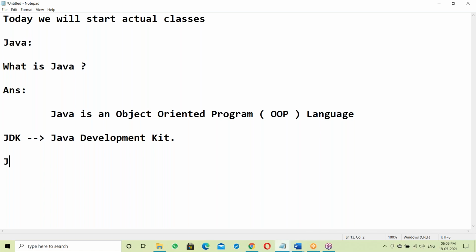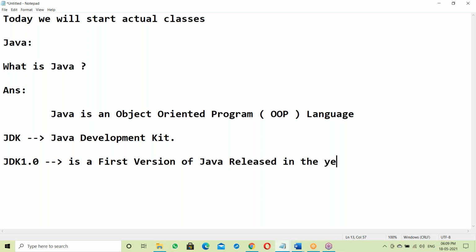See, JDK 1.0 is the first version of Java. JDK 1.0 is the first version of Java, released in the year 1995.